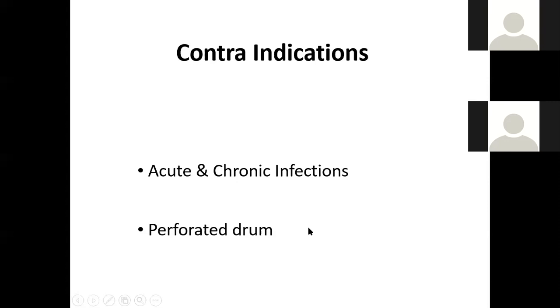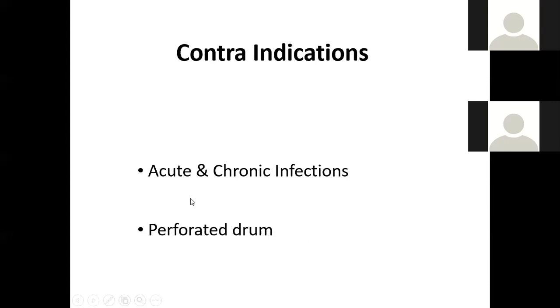Perforated eardrum. If there is a perforation in the eardrum, you cannot use the syringing. This water will go behind the tympanic membrane, into the middle ear, and it will accumulate behind the tympanic membrane and give rise to secondary infection.